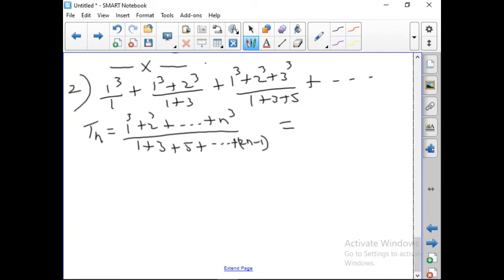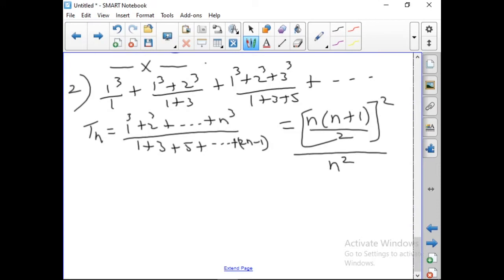Sum of cube of first n natural numbers. So, what's the formula? You studied this in 10th standard. n into n plus 1 by 2, the whole square. And what about the denominator? Denominator is nothing but n square. Therefore, we get this as n square into n plus 1 the whole square by 4n square. Okay, so n square gets cancelled. Then 1 by 4 into n plus 1 the whole square.